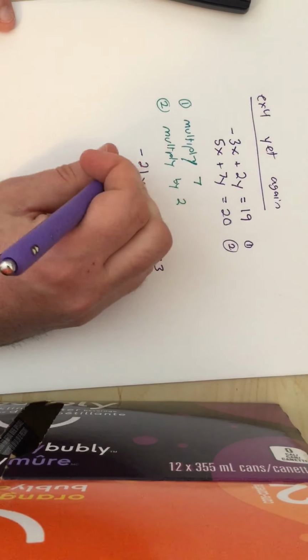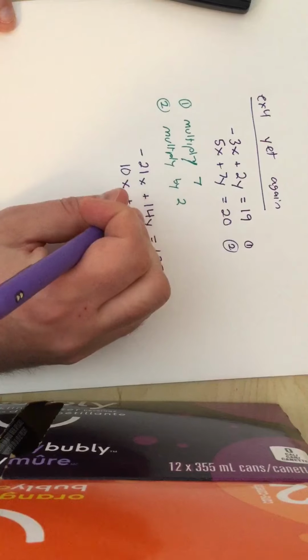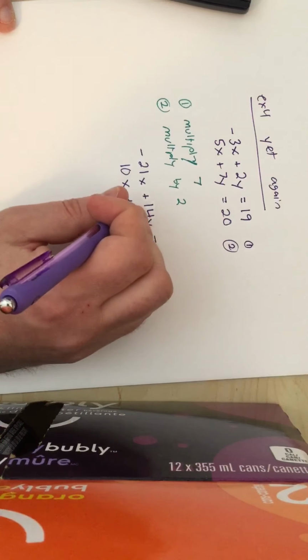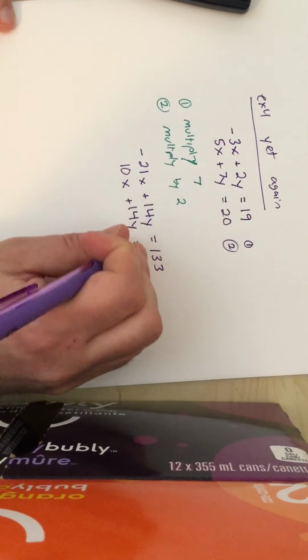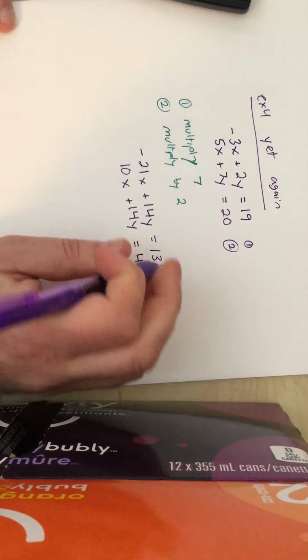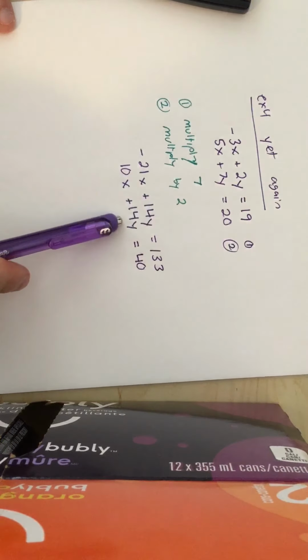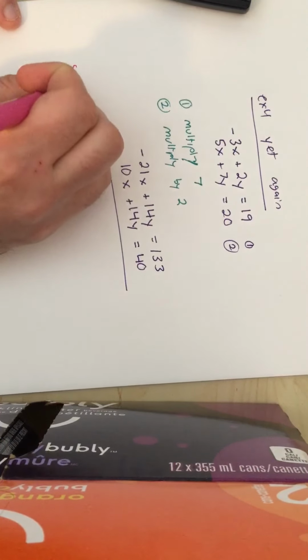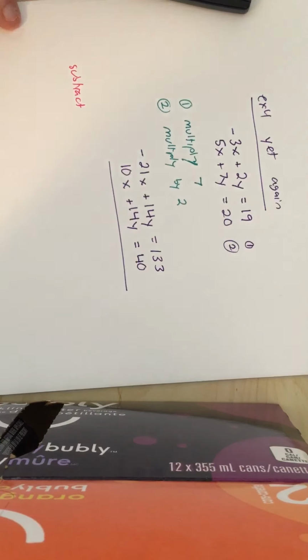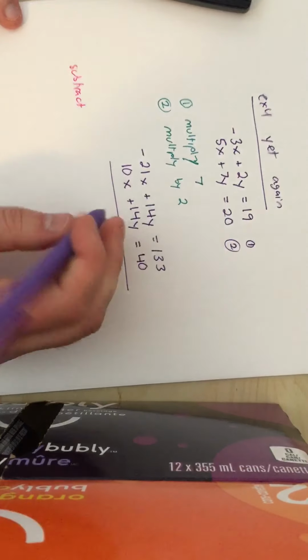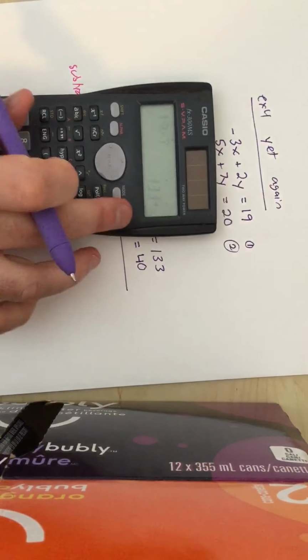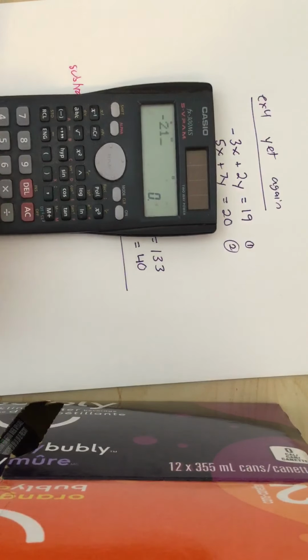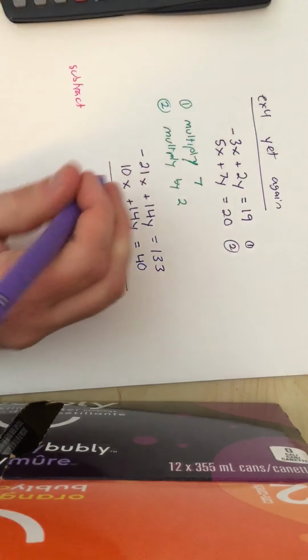Then if we multiply by 2, we're going to get 10x plus 14y equals 40. Now maybe I probably should have multiplied by negative 2 if I want to add, but since they're the same sign, I'm going to actually subtract. Again, if you were going to do it by the adding technique, I would have multiplied by negative 2 at that step. Minus 21 minus 10. We have to be careful. That's why subtraction is harder. It's the top minus the bottom, which is minus 31.